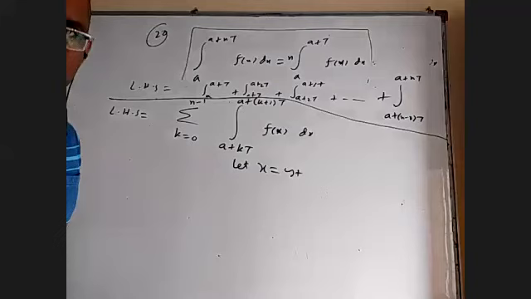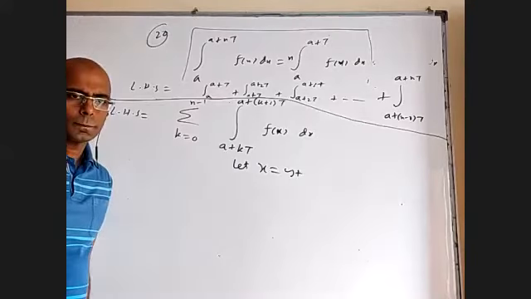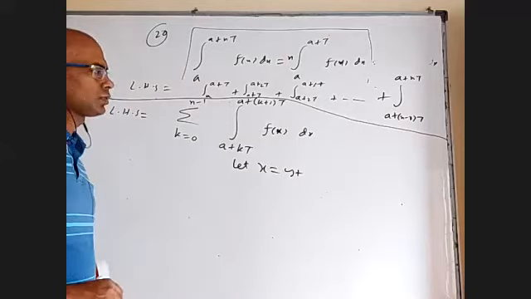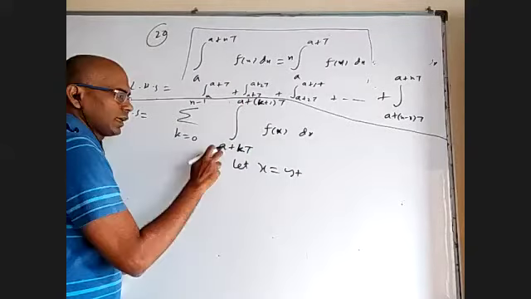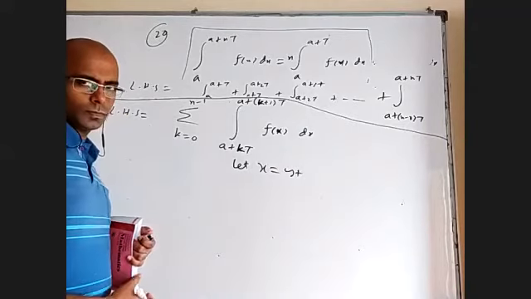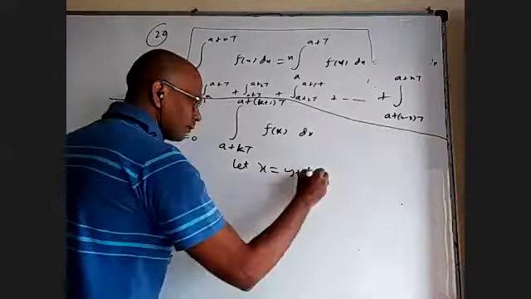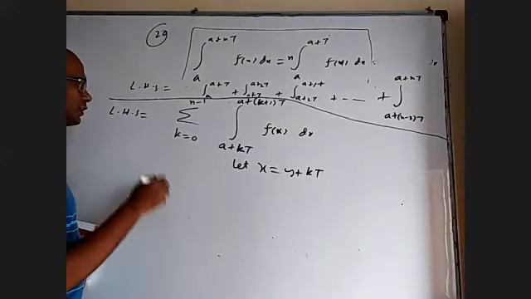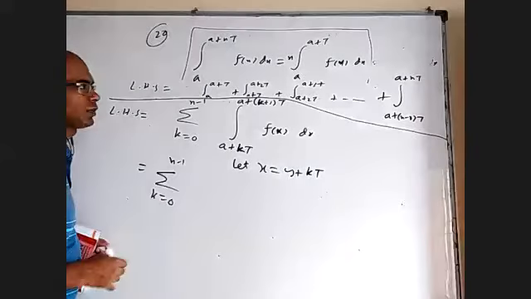This is k. I want A plus kT to become A. So I should take x as y plus kT. Yes. When I take x as y plus kT, sigma k equal to 0 to n minus 1,